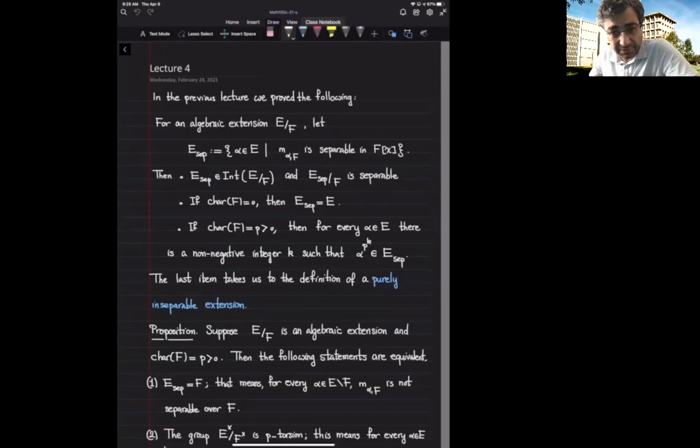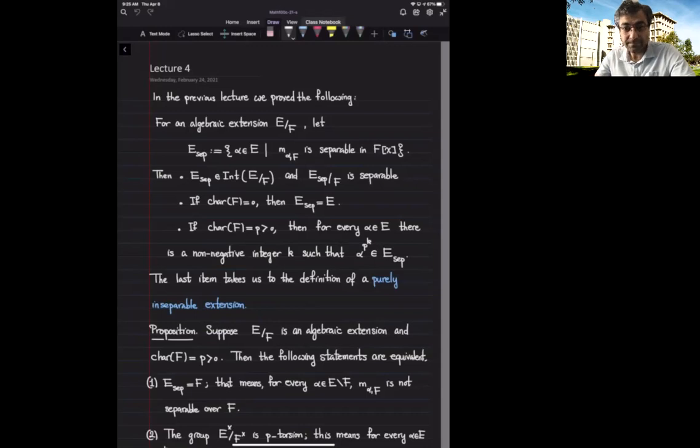Now, what happens if the characteristic is p, a positive prime number? In that case, we showed that every element alpha of E, raised to some power of p, ends up being inside E sub sep.